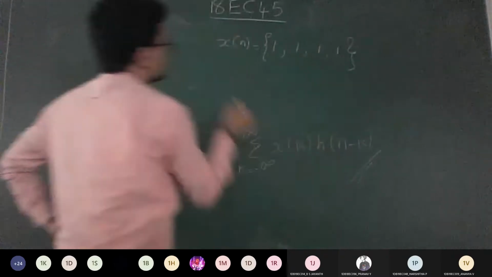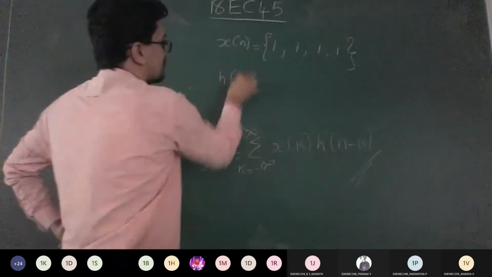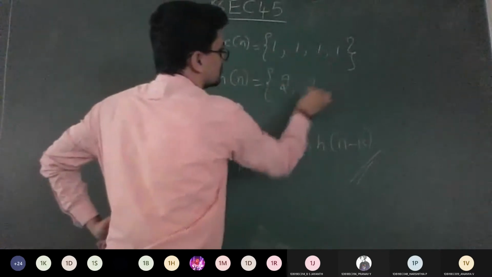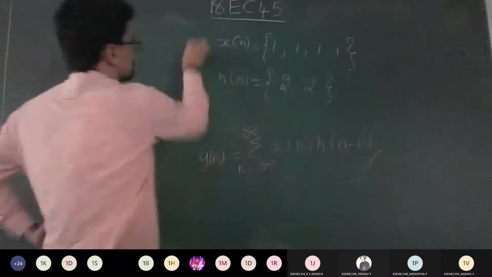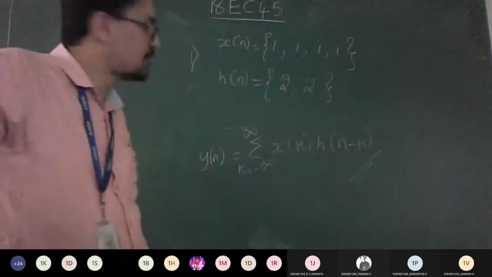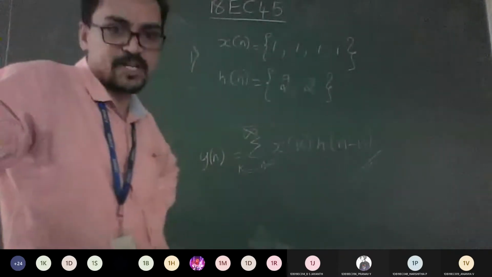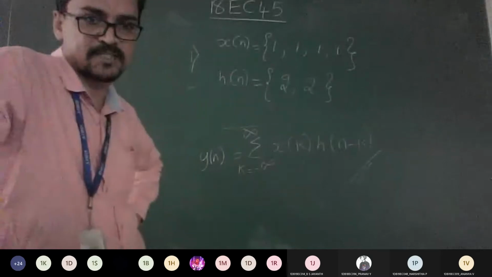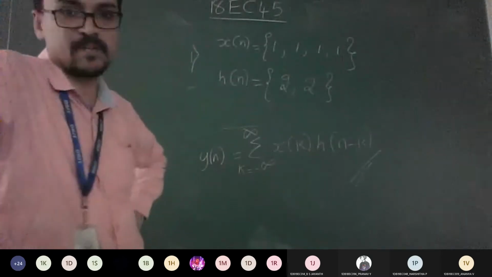So it's a discrete sample, right? Then the corresponding h of n is given with the values 2, 2. So this is the first problem. We'll analyze using formula based, and we'll analyze using sketching also, and we'll verify the answer at the end.